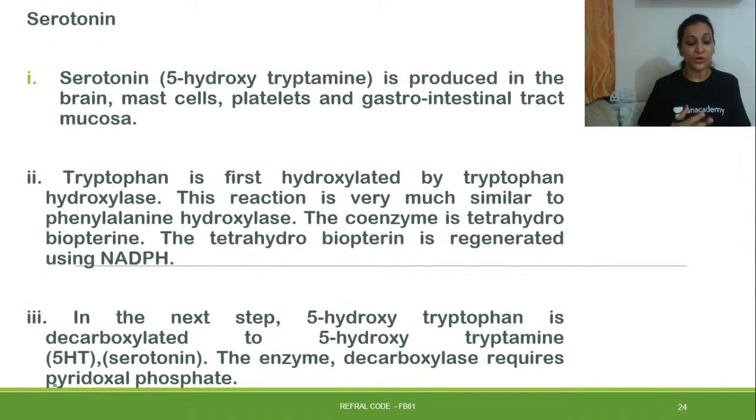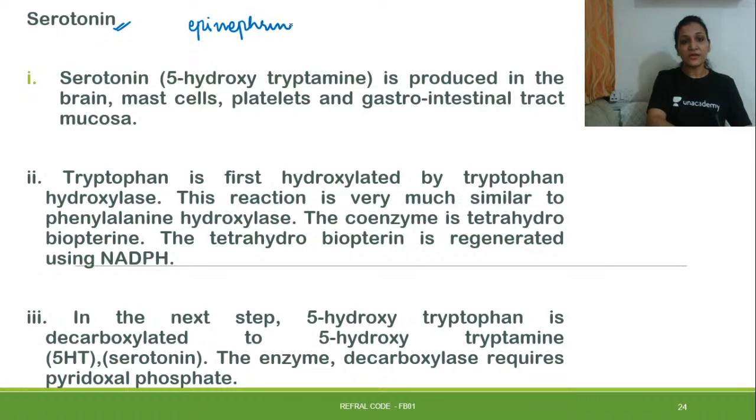Then another important thing that is formed in the pathway is serotonin formation and melatonin formation. So both of the pathways are quite linked, and we'll be seeing how serotonin and melatonin are formed. It can be thought of in a way like how the synthesis of epinephrine and norepinephrine occurs.